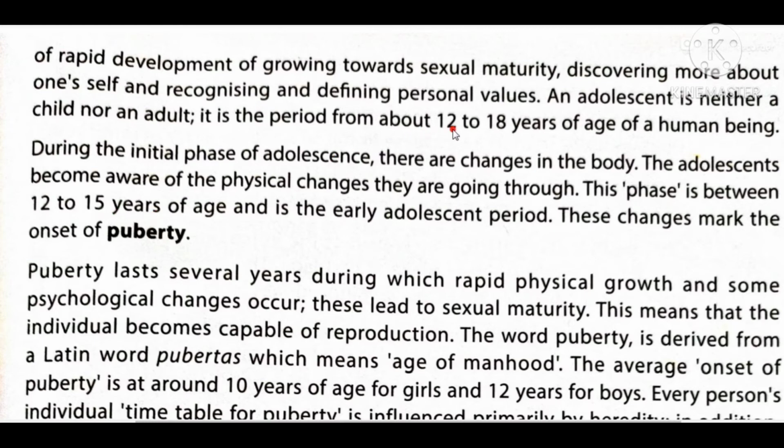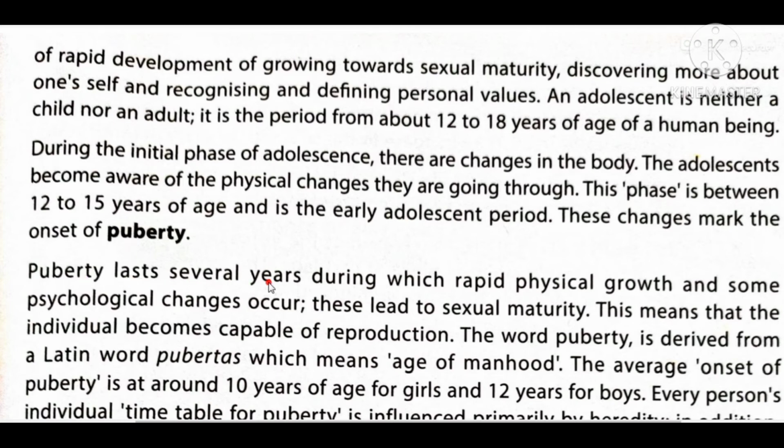The adolescent period is from 12 to 18, but during the initial phase of this stage, there are physical changes only. So this is from 12 to 15 years of age. That is the early adolescent period. These changes mark the onset of puberty. Onset means starting of puberty. So puberty means changes that occur in the body of the human being during the early adolescent period.